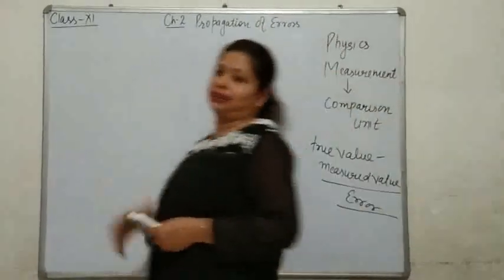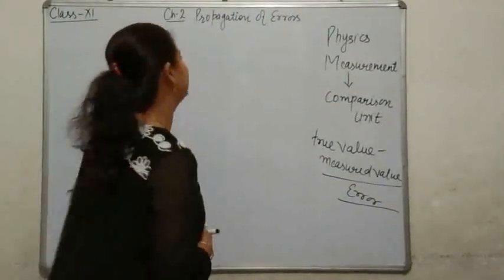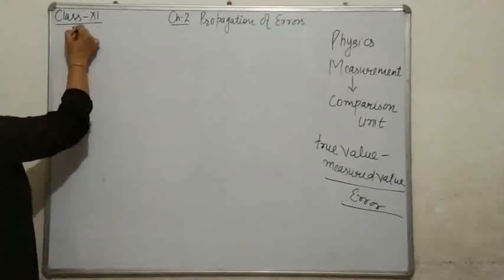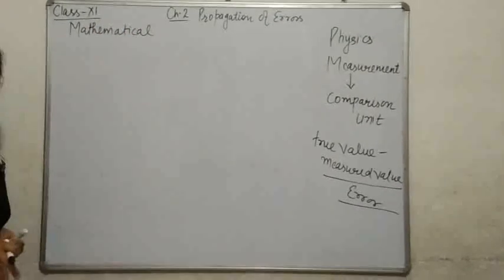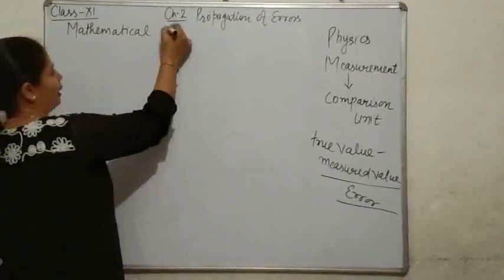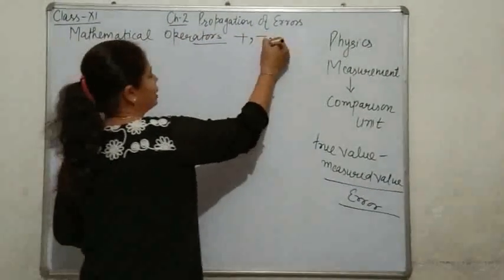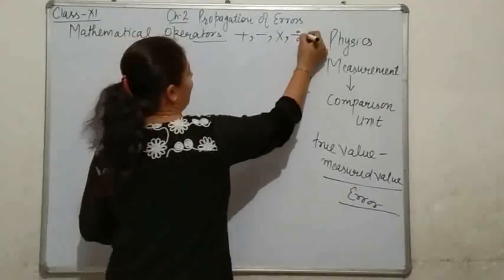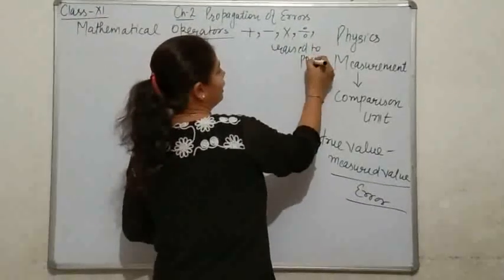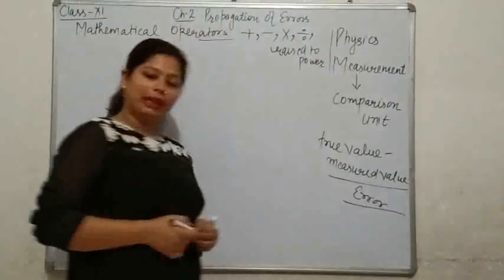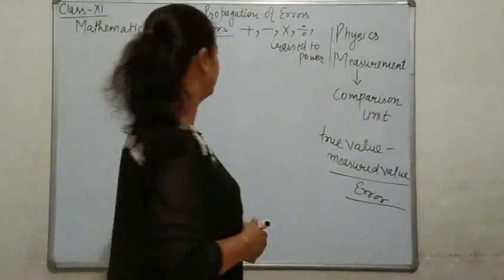Okay. Now we are doing propagation of errors. Errors की propagation को study करने के लिए we are doing mathematical operations. Means our aim is to study how error propagate in various mathematical operations. How many operations are possible? Addition, subtraction, multiplication, division, and the last one that we will study, raised to the power, that is termed as exponent. In these operations, in these mathematical expressions, how error propagates, we want to continue with it.